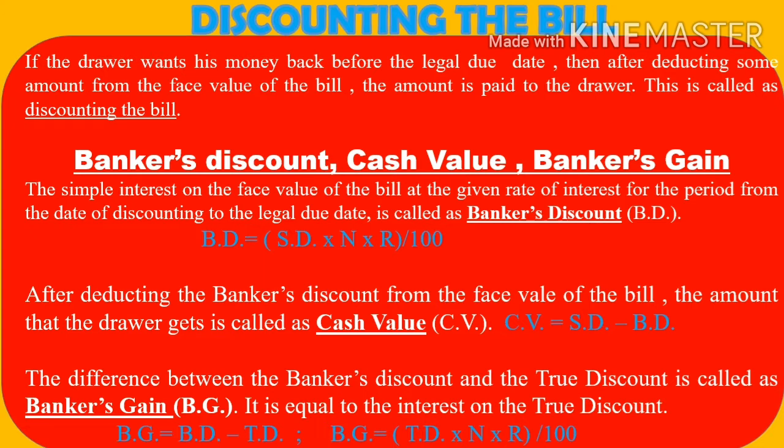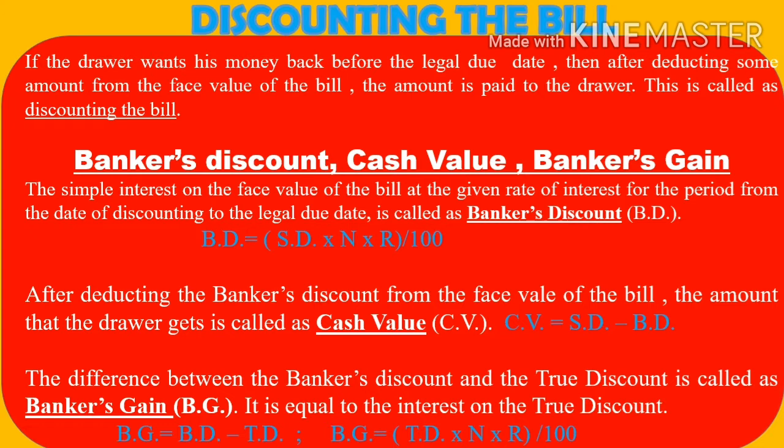Then, as just now I said, banker's discount is calculated on sum due. And you know that true discount is calculated on present worth. So the banker's discount is always greater than the true discount, because sum due is greater than present worth. So the difference between banker's discount and the true discount is called as banker's gain.